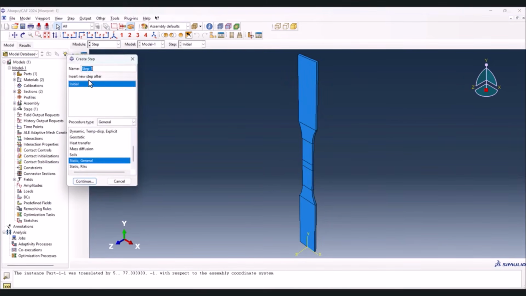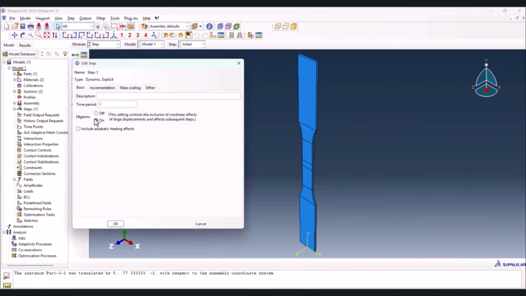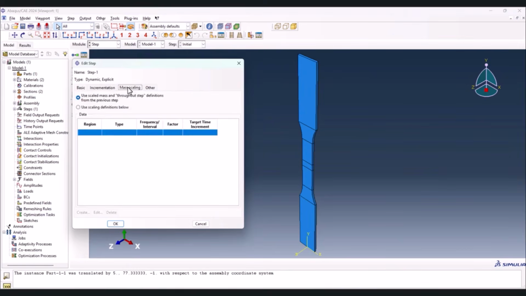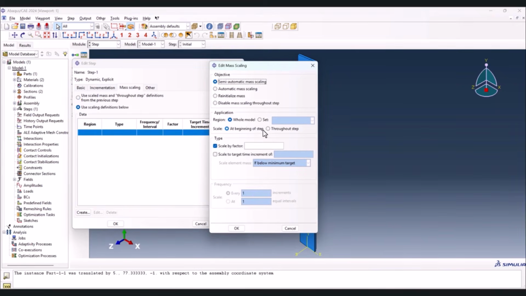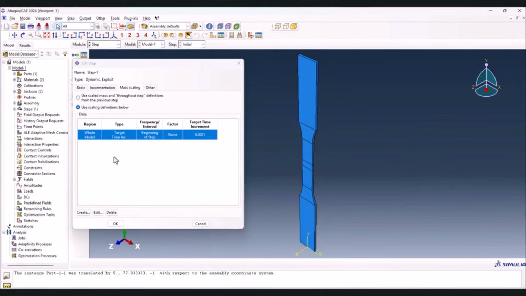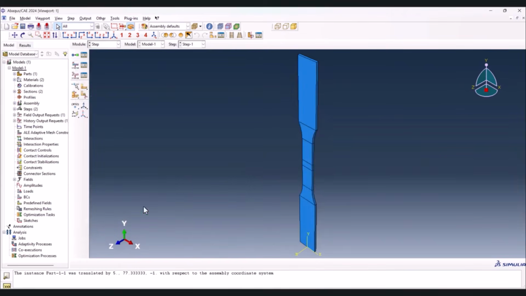We need to create a step. Step 1 initial must be dynamic explicit. Continue. NLGeom must be on, and we go straight to the mass scaling. Here we need to use the scaling definitions below and create. Here check this one and put the value of 1e minus 4 and uncheck this one and done. Now this is the scaling and done.